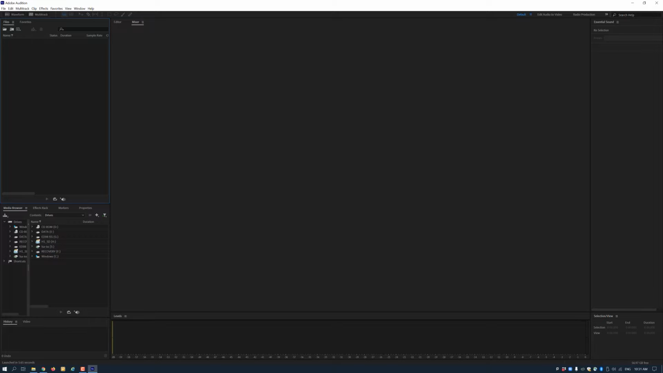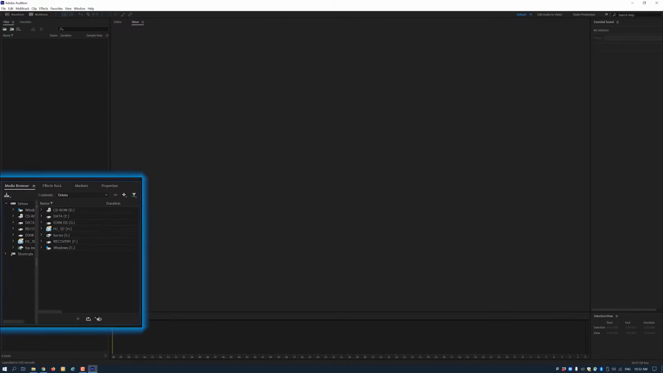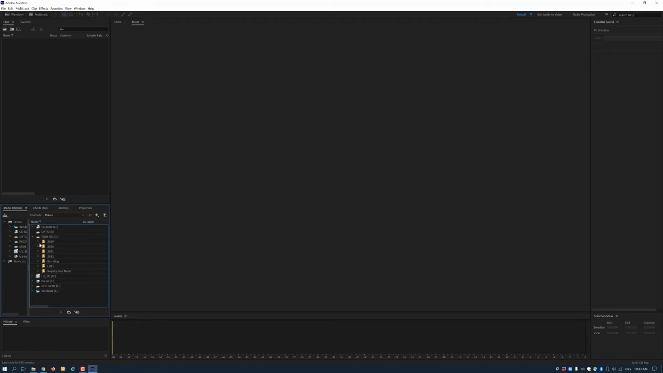Now, let's go over each panel and their functions. The Files panel. This is where all of your imported audio files will appear. The Media browser. Here, you can navigate through the hard drives and folders on the computer to locate and import the audio files you want to bring into Adobe Audition. Just locate the audio clip or clips that you would like to import and drag them to the Files panel. Or you can simply double-click in the Files panel to import your audio files.